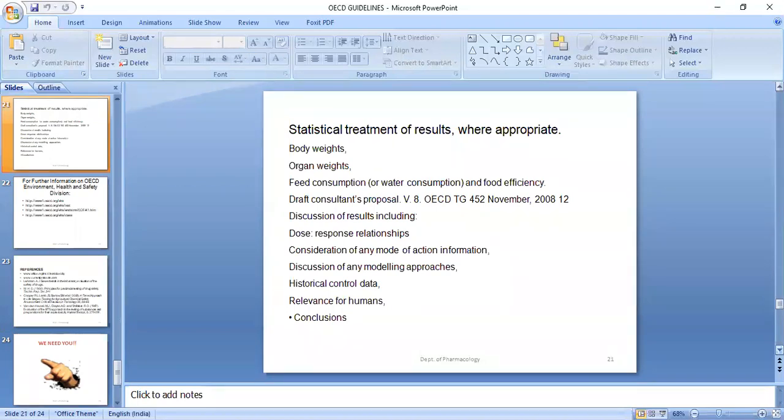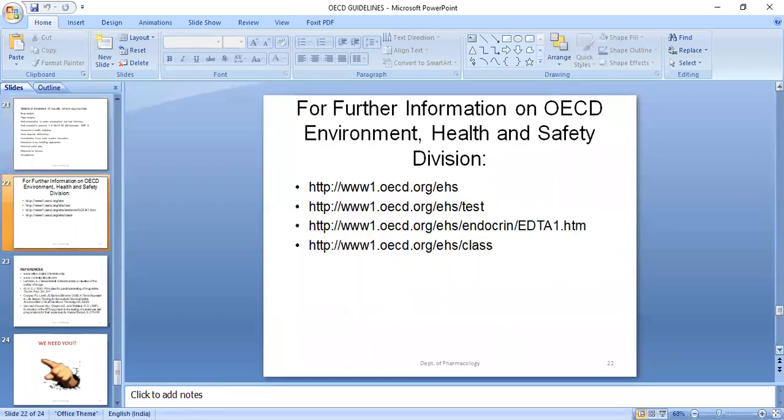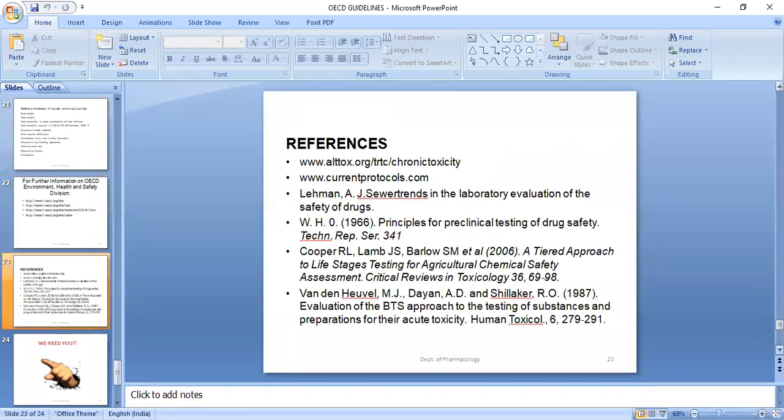For pharmacology we use GraphPad Prism. There are different versions; you can use Minitab, SAS, Excel. Also you can use various kinds of software tools to interpret the result. These are some of the references from where I took some of the notes, and this is the reference list from which this slide was prepared.